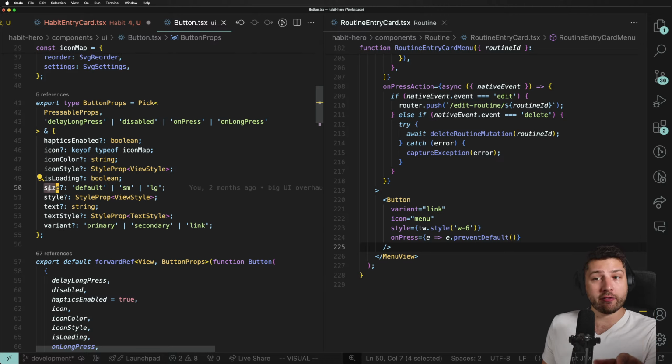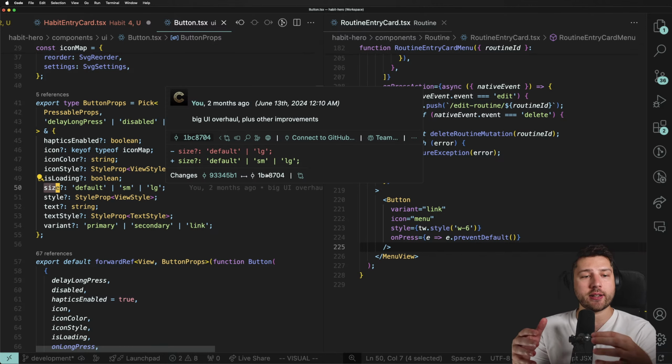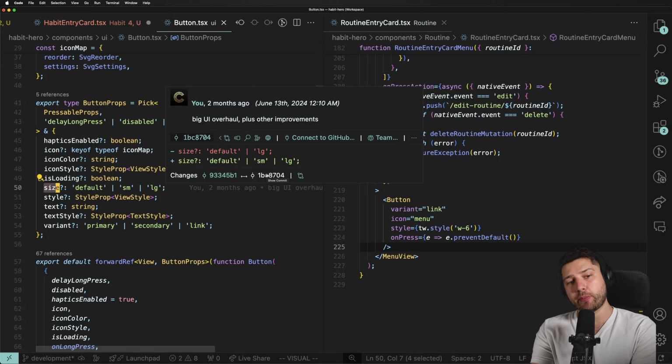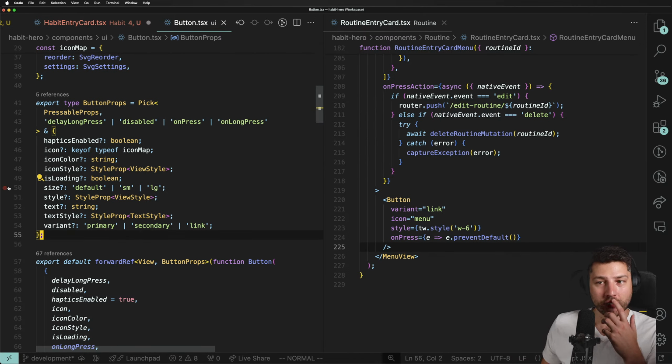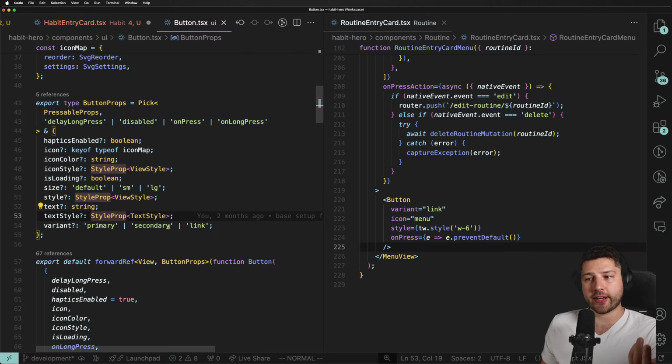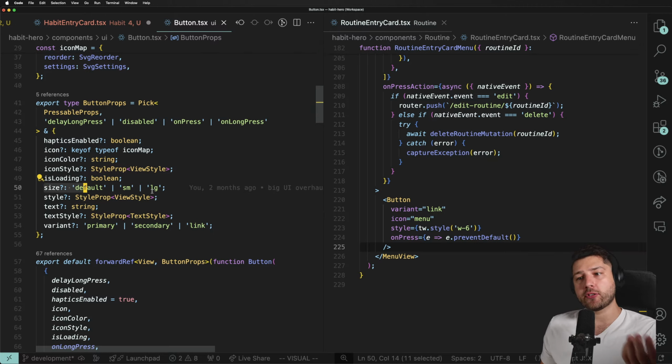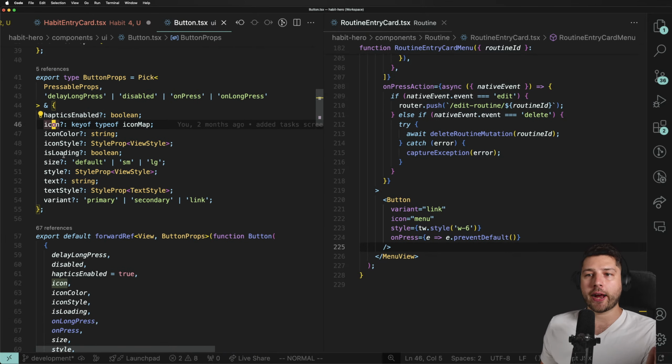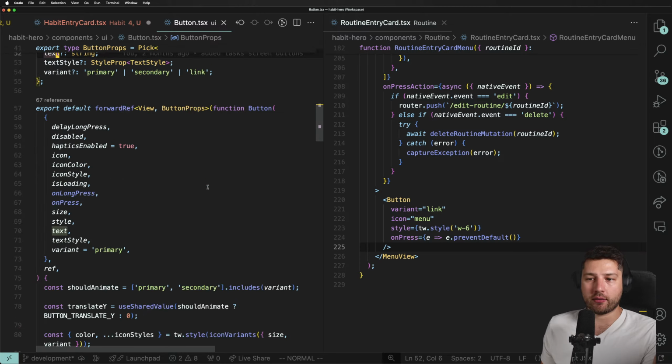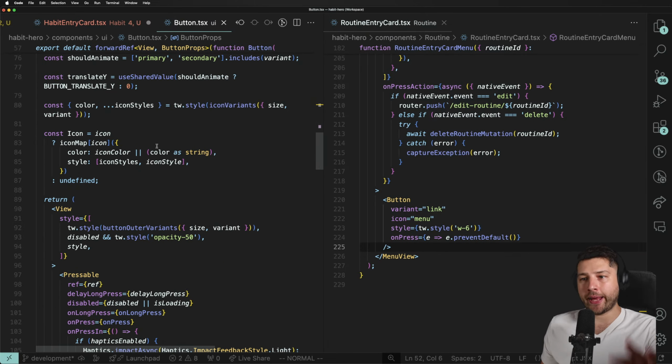Here it's not a modifier, it's a size, because in the context of a button, the variant isn't necessarily the size. You can have a primary button that is large, small, medium, and a secondary button that is large, small, medium. So you get to define how your components behave and what makes sense for them. Here I have the variant, primary, secondary, and link, and then size, default, small, large. And then I have all these other props like icon, is loading, text, and so on, and all of this code that manages these things.